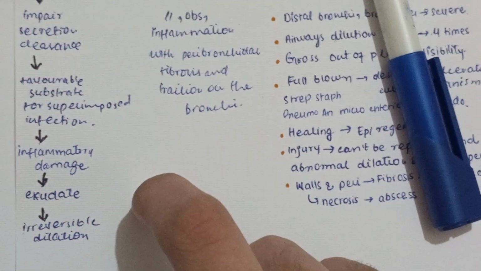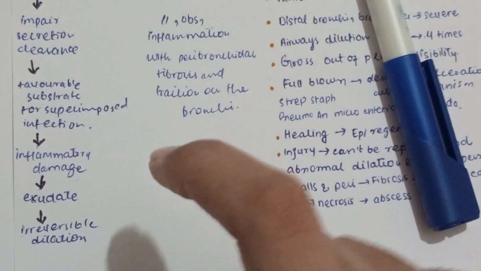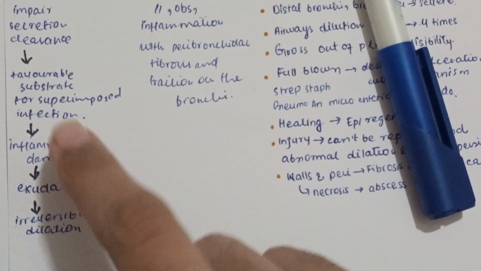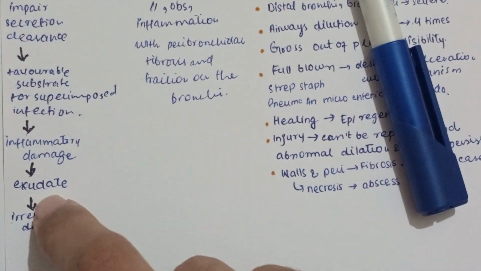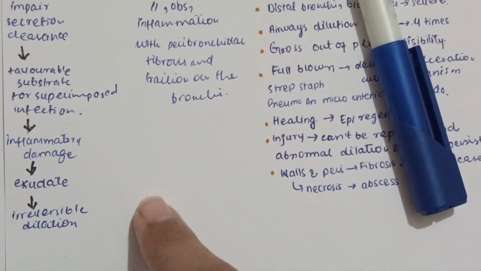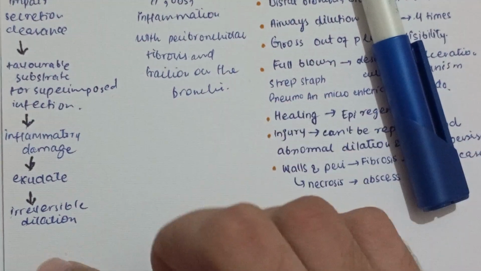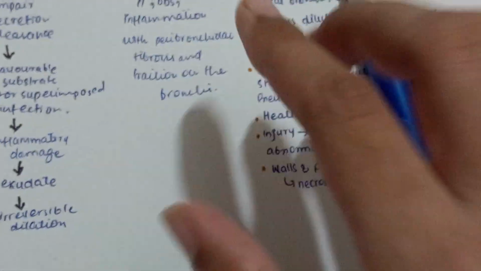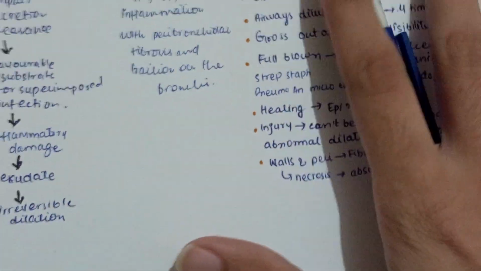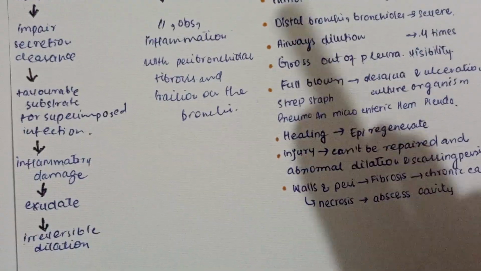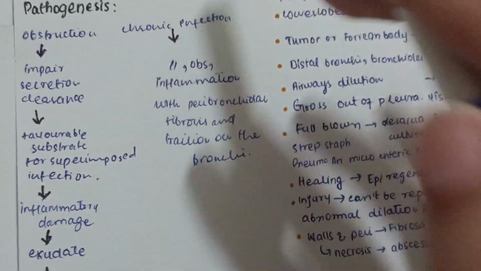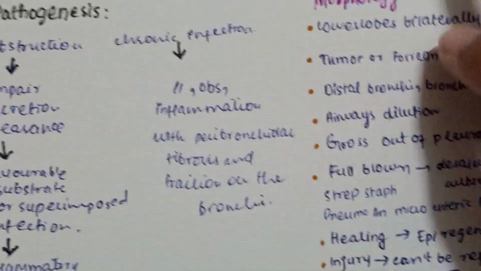And if there is an infection, then inflammation will also occur. If there is inflammatory damage, there can be exudate formation, and that exudate is going to take that space and will cause irreversible, permanent dilation of bronchi or bronchioles because of damage of elastic tissue and smooth muscle.